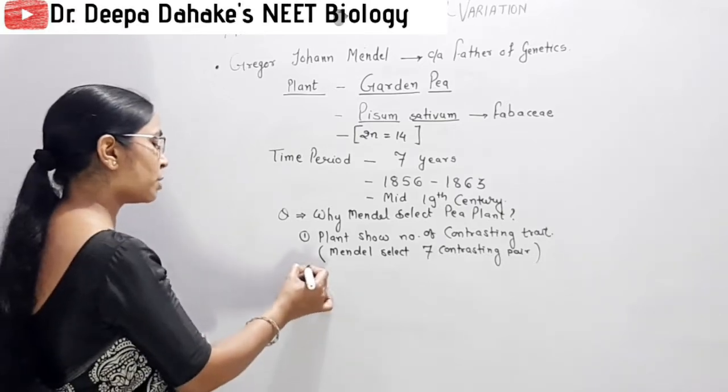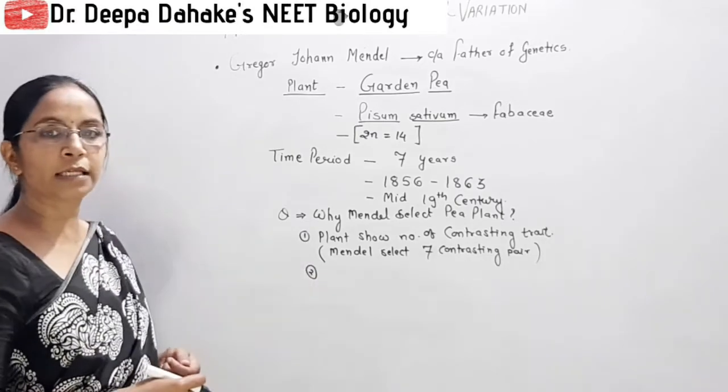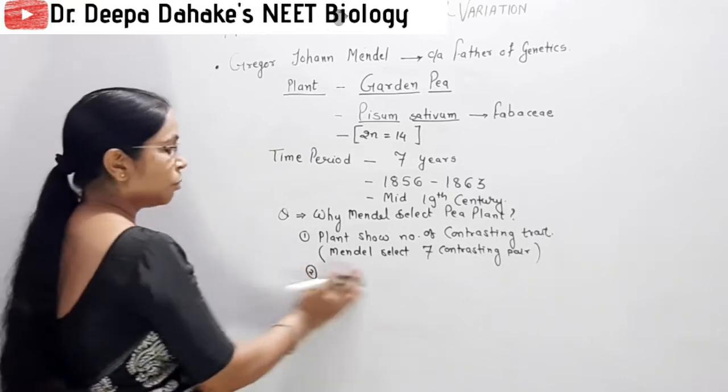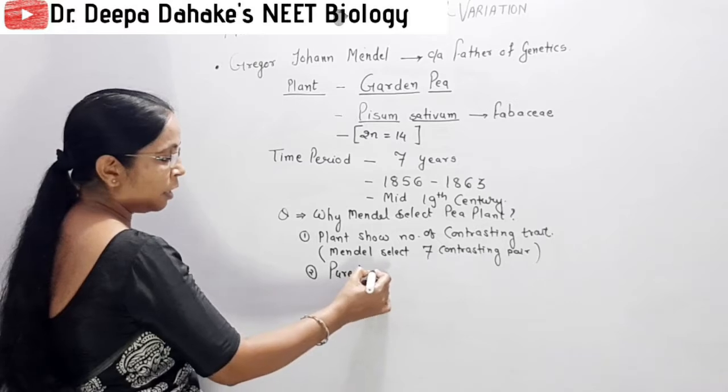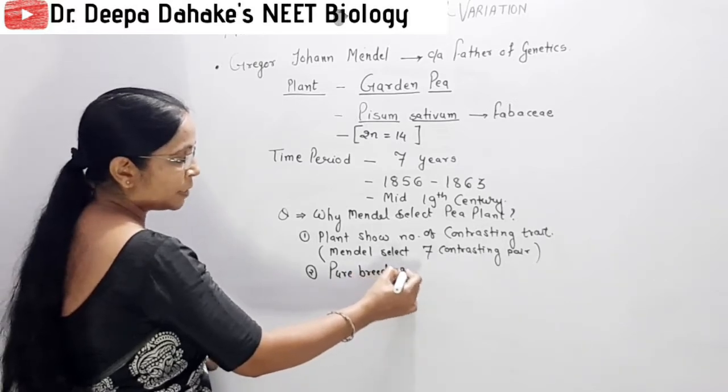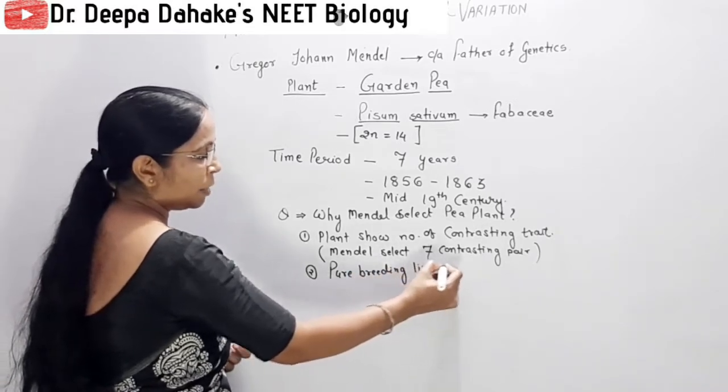The second reason Mendel selected the pea plant, one of the most important, is that pure breeding lines are present in the garden pea plant.